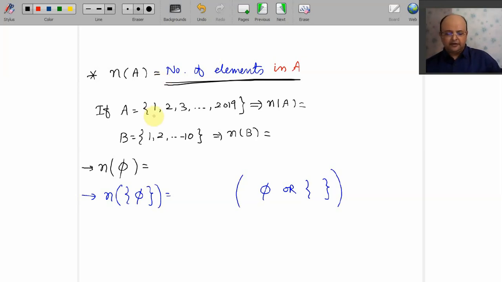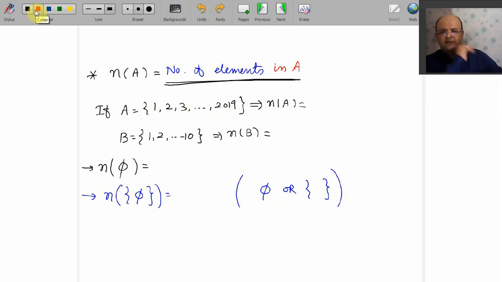Well, here your A has how many elements? See, your A has first element 1, second element 2, third element 3, up to 2019. Total 2019 elements are there. So your A is this set and number of A, matlab number of elements in A is 2019.